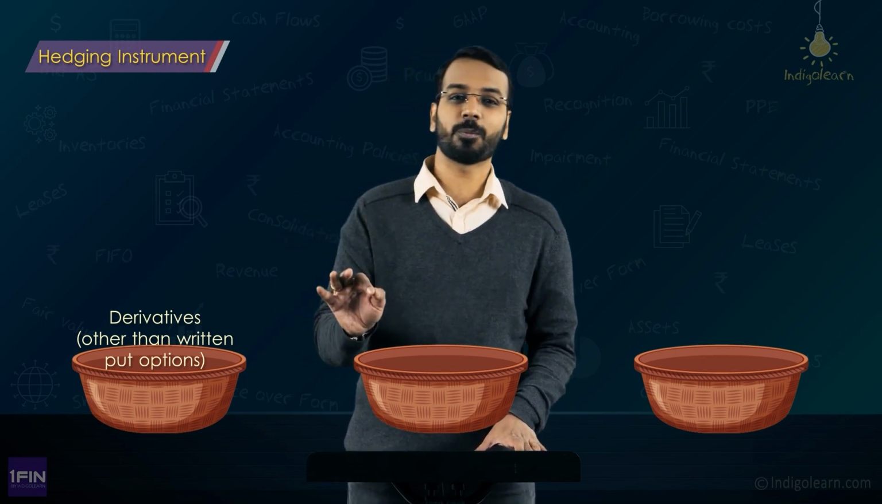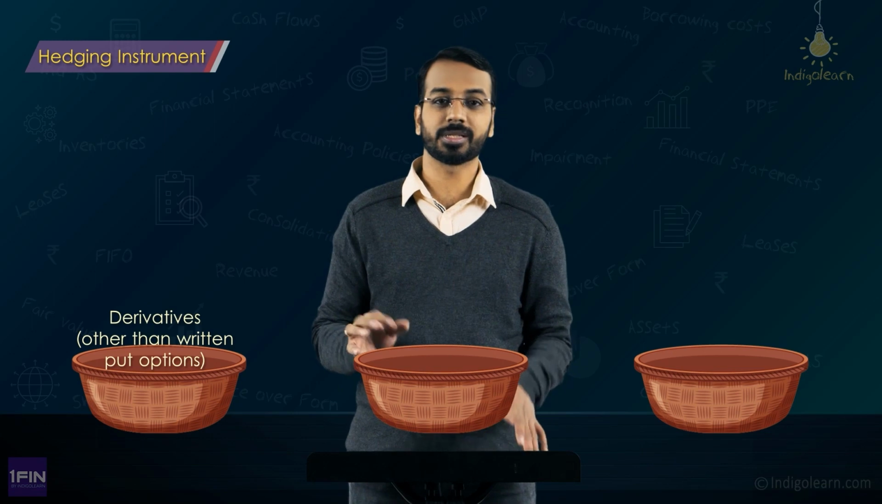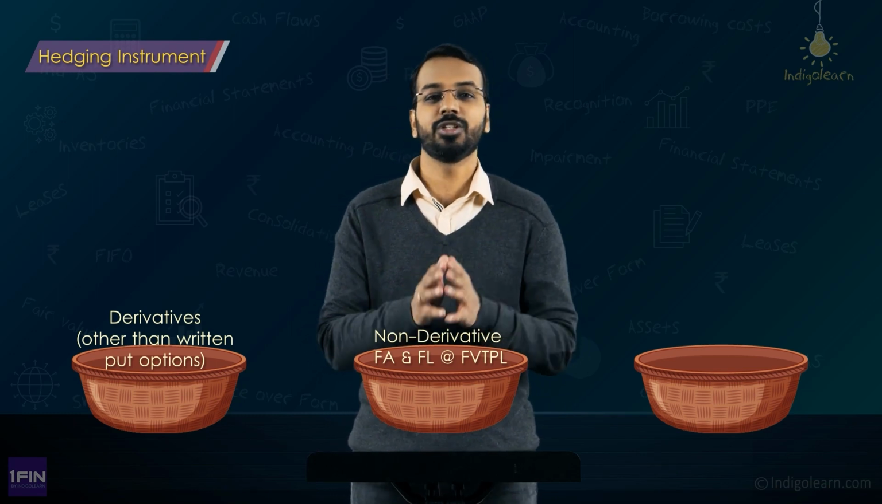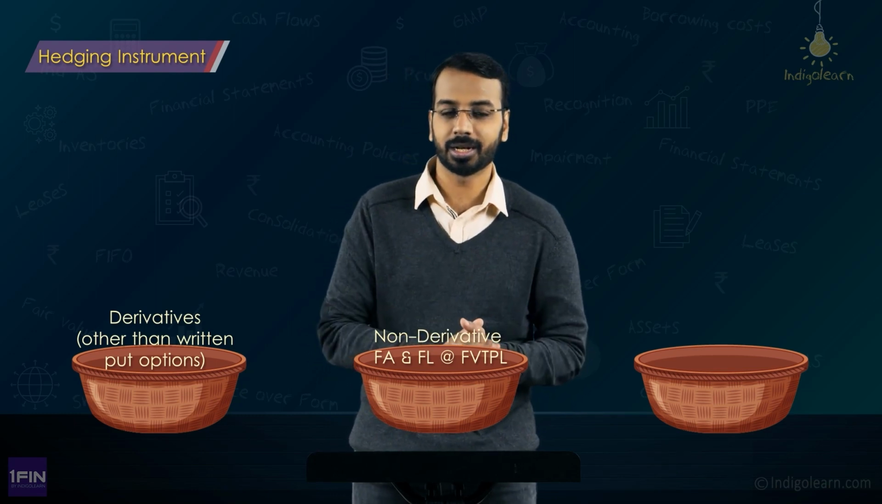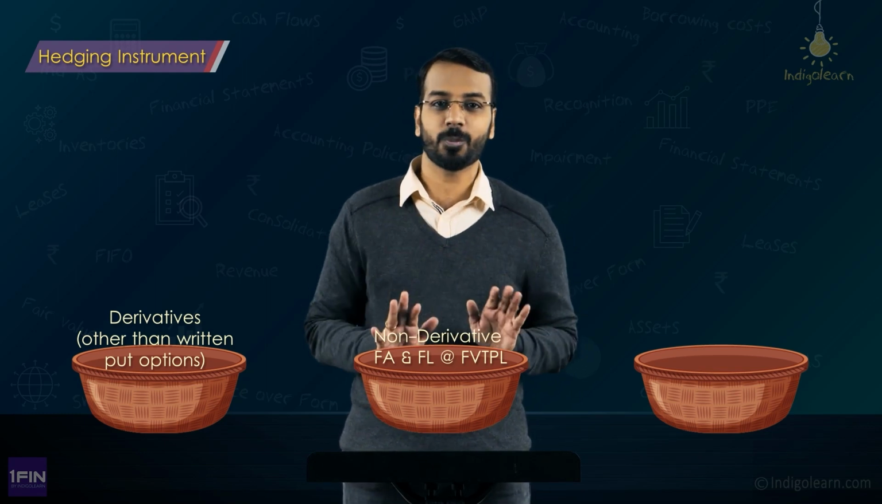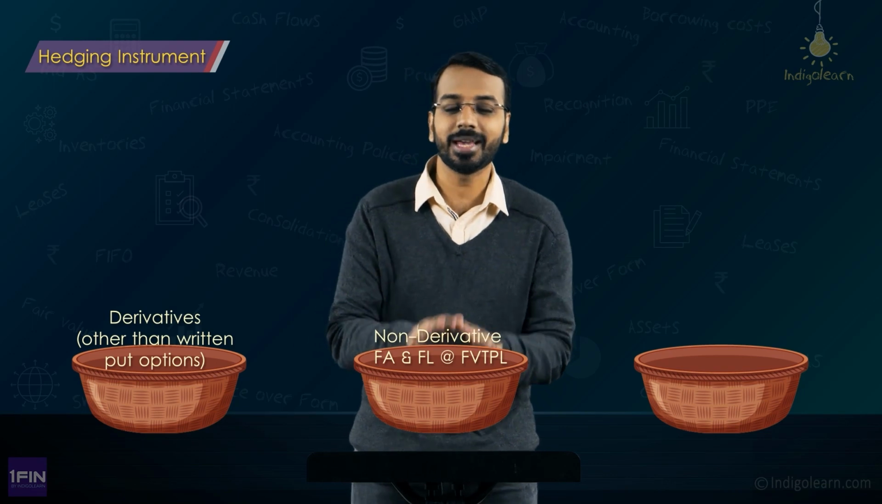Of course, there are additional conditions, we'll understand that, but a very significant part of hedging is these derivative instruments. Now we have understood the first part, which talks about derivative instruments, which are measured at fair value through P&L, except written options, which can't be considered hedging instruments. The second bucket is about a non-derivative financial asset or a non-derivative financial liability which is measured at fair value through P&L. So in the second category I am talking about something which is not a derivative instrument, but still it can be a hedging instrument.